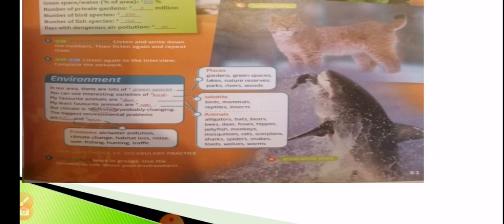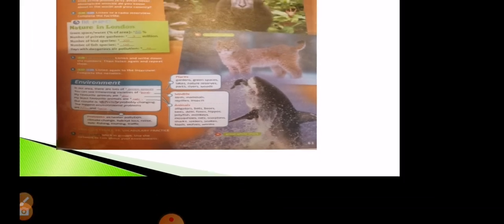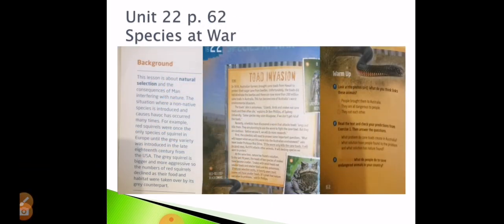Types of animals, we have a lot. We can name alligators, bats, bears, bees, deer, foxes, hippos, jellyfish, monkeys, mosquitoes, rats, scorpions, sharks, spiders, snakes, toads, wolves, and worms. The problems, as we said, we have air pollution, water pollution, climate change, habitat loss, noise, overfishing, hunting, and traffic, of course. Now we're going to go together to page 62, which is under the title of Species at War, where species means different kinds of animals or plants.